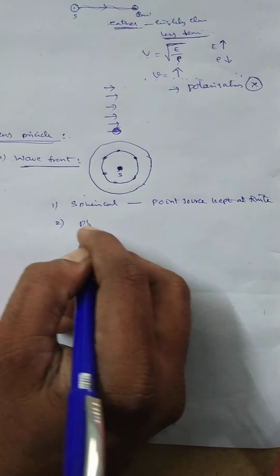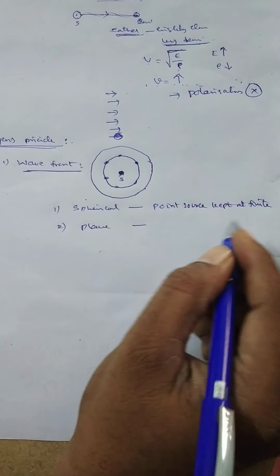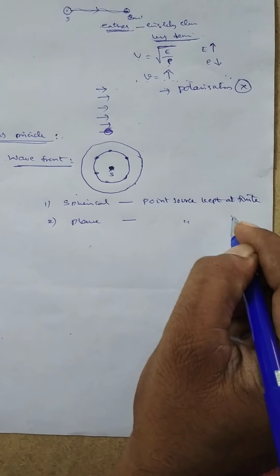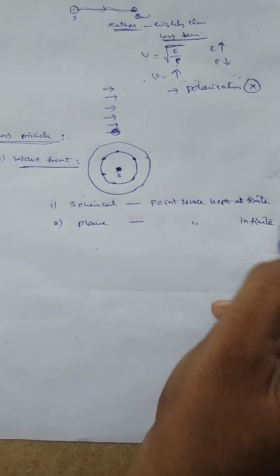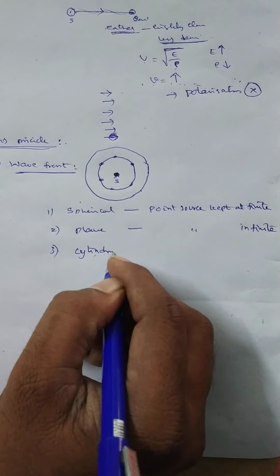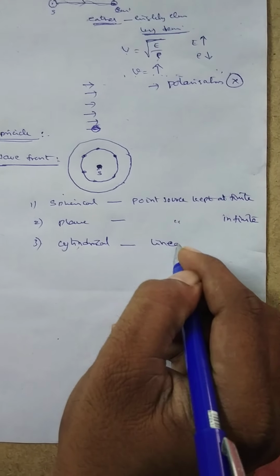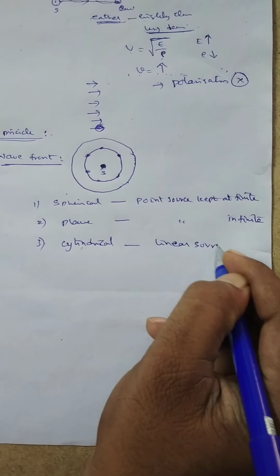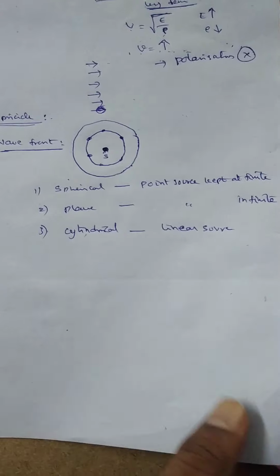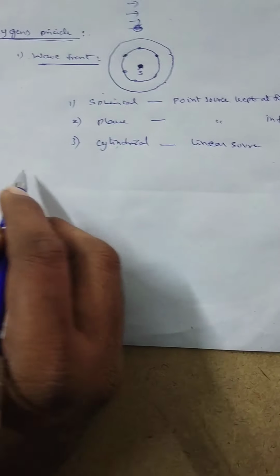Second one, plane wavefront. It is also produced from the same point-wise source kept at infinite distance. Third one is cylindrical wavefront. It is produced by the linear source like a tube light. But here it is remembered that in case of plane wavefront, let the source be